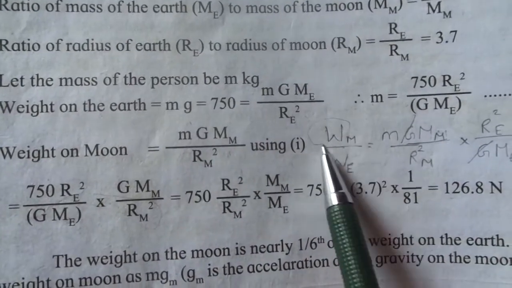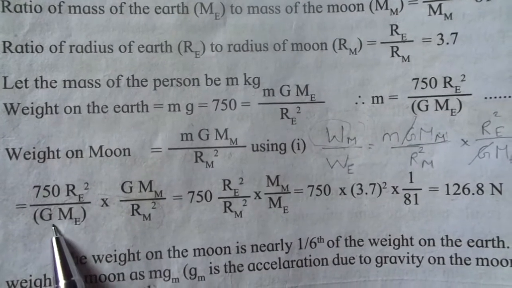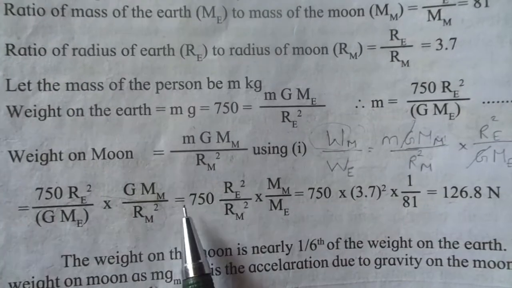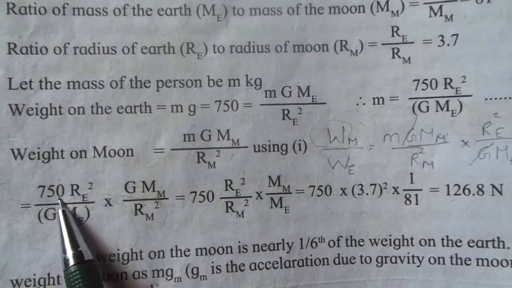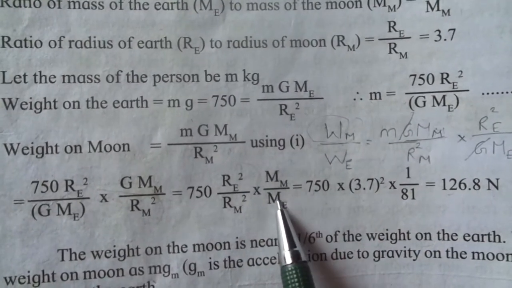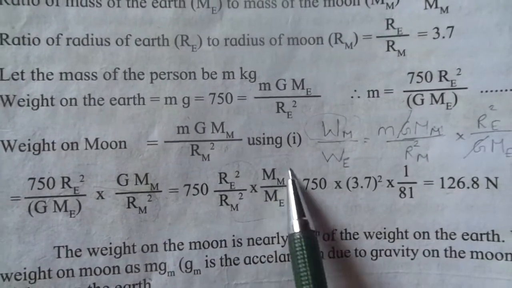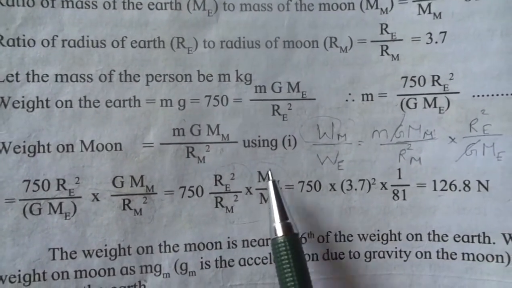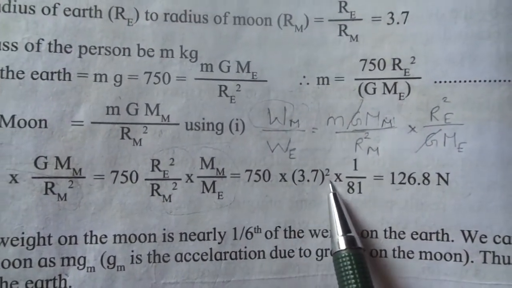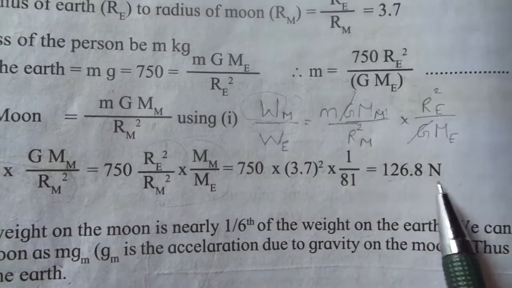So the weight of the person on the moon will be equal to 750 Re square upon G Me into G Mm upon Rm square, which equals 750 Re, we will take, and Me Mm upon Me, which equals, now substituting these values of ratios of radius and ratio of mass, we get 750 into 3.7 square into 1 by 81, which is 126.8 Newton.